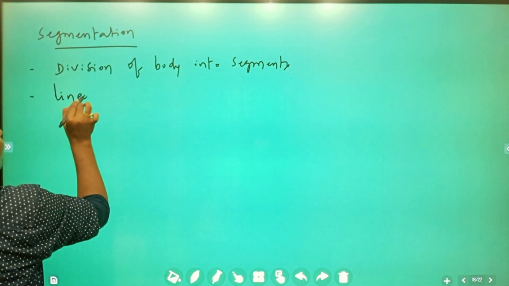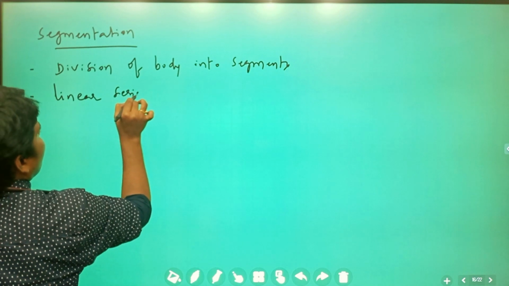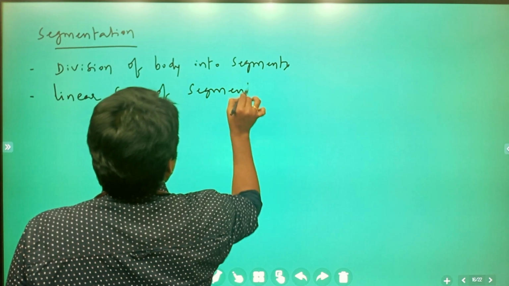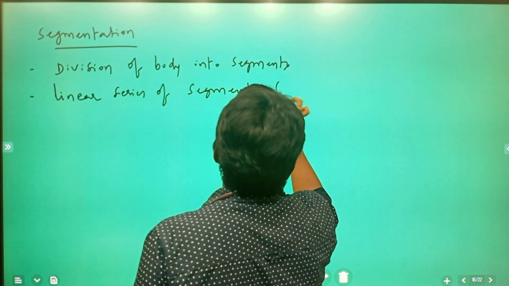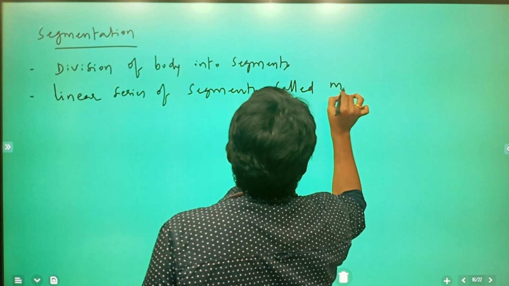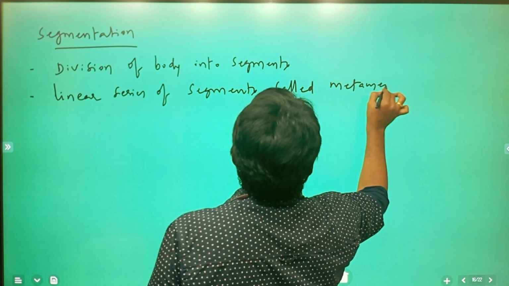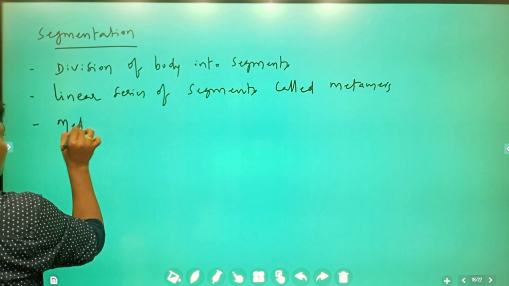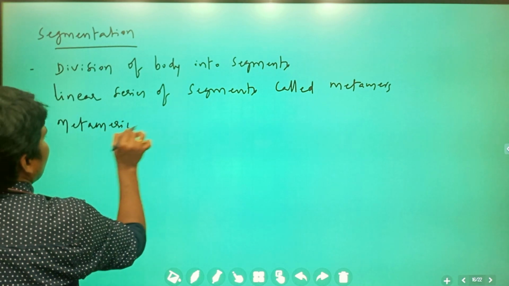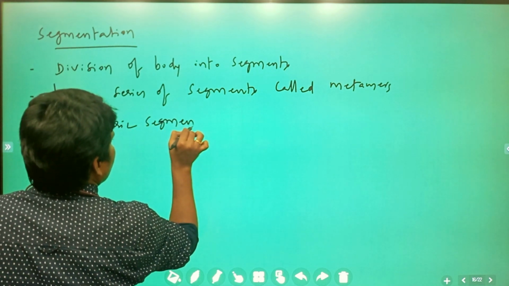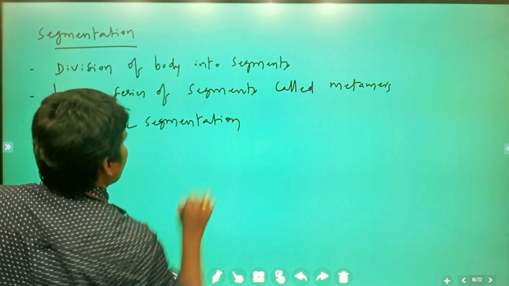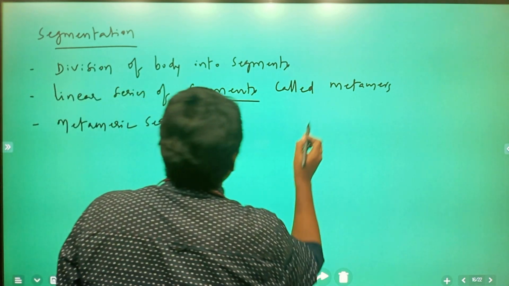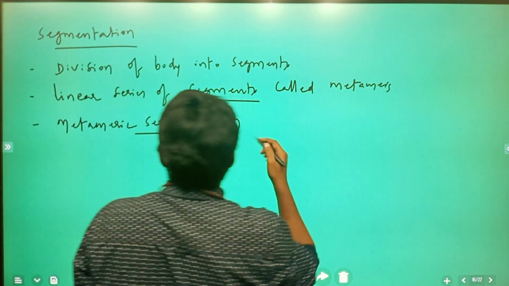A linear series of segments called metameres. The process is called metameric segmentation. So division of the body into segments, a linear series of segments called metameres, and that process is called metameric segmentation.